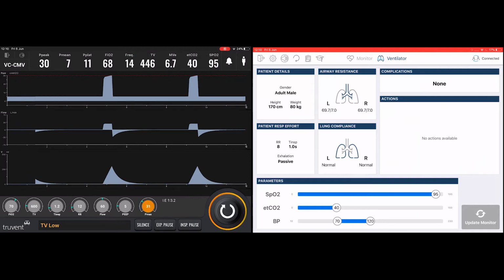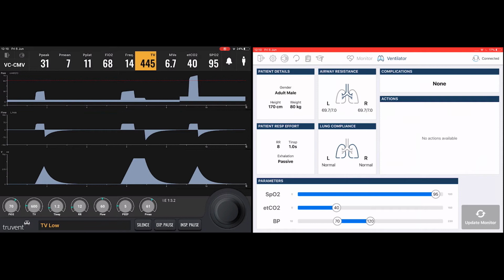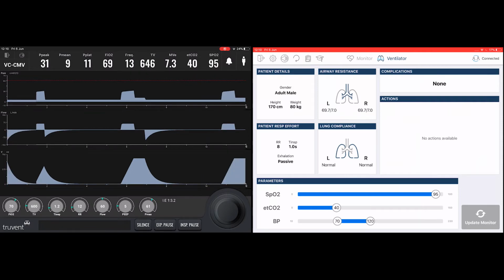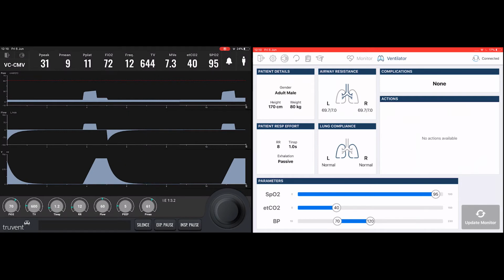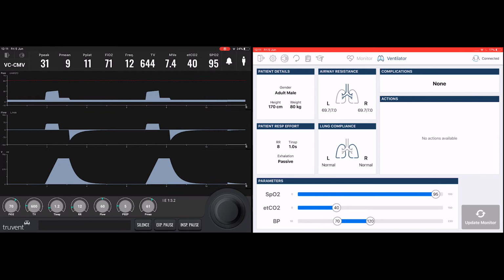If the student chooses to increase the P max value, we'll confirm at 60, then the peak pressure is allowed to exceed the previous setting of 30, and this allows the full breath to be delivered that the student had previously selected. In this example, we can see that the plateau pressure is revealed because the 600 milliliter tidal volume has been delivered with a current flow rate of 60 before the end of the inspiratory time of 1.2 seconds.